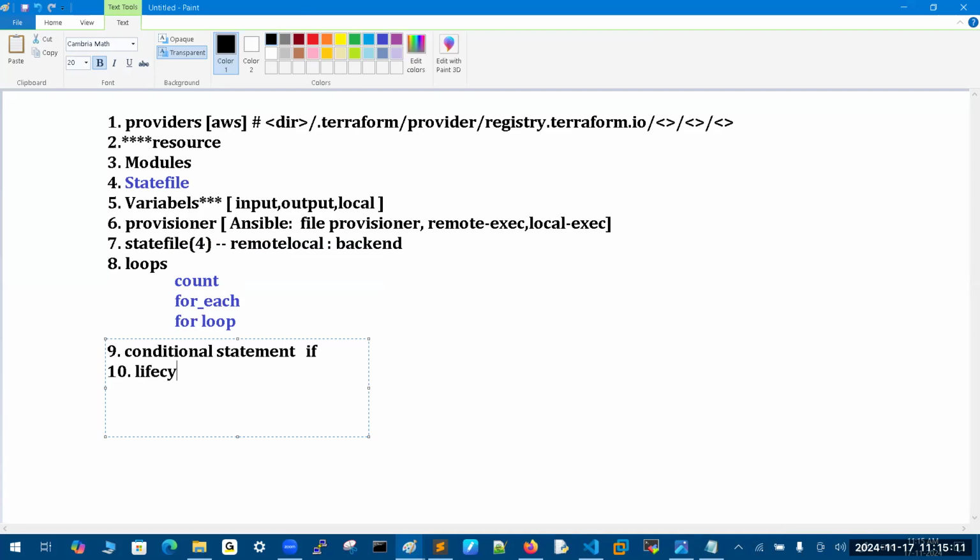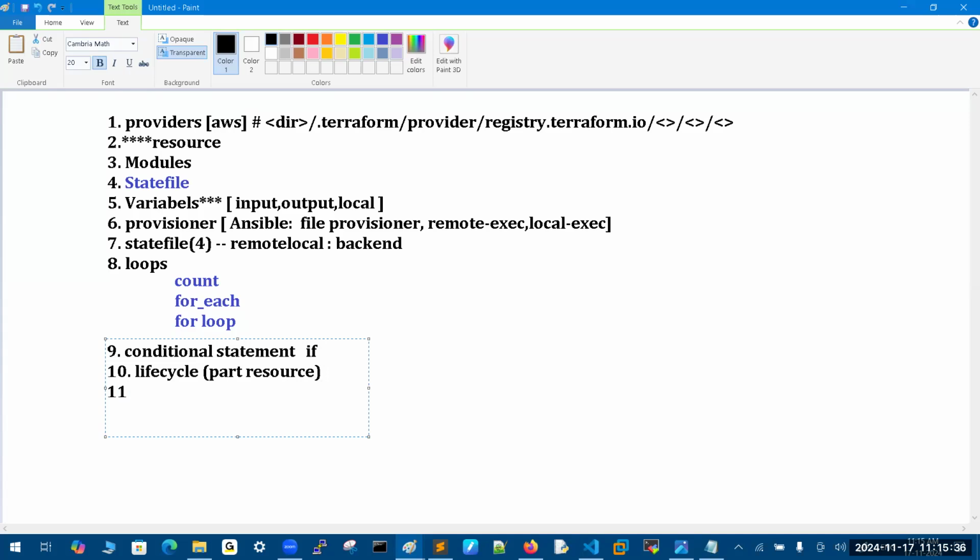And lifecycle is the ultimate one. We can control the resource redeployment, destroying restriction, or prevent the destroy. Lifecycle is a part of resource only. Number 2, lifecycle for the deletion purpose.